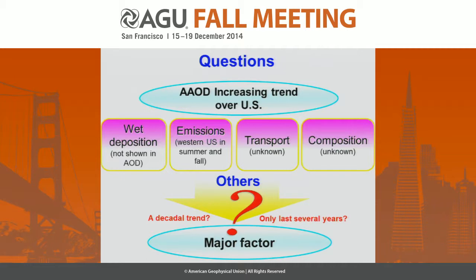How about transport? Is it due to the transport from Asia that has increased recently? We still don't know. And the composition change: they may have more absorbing aerosol in the atmosphere, because only the AAOD increased, but the AOD decreased. It means only the absorption increased. We still don't know. That will be our next step, to check more details or some of the other factors.